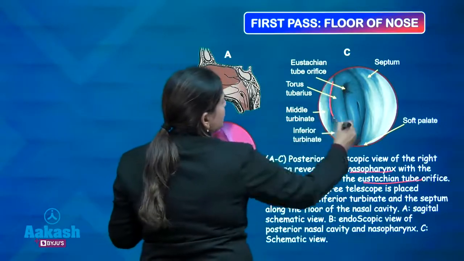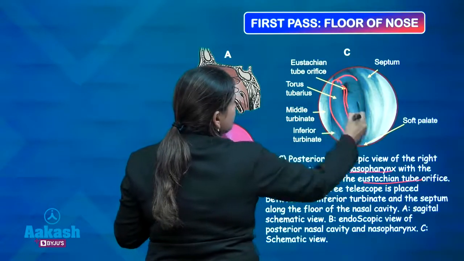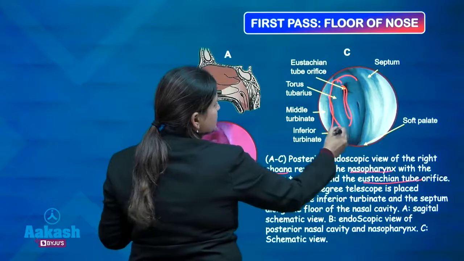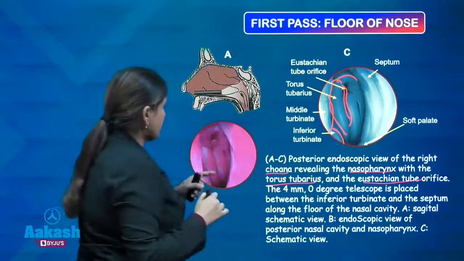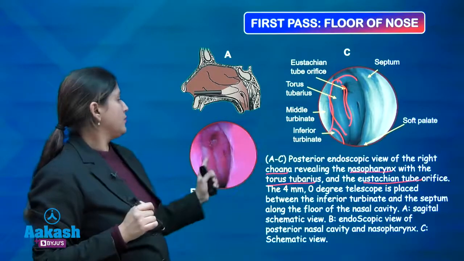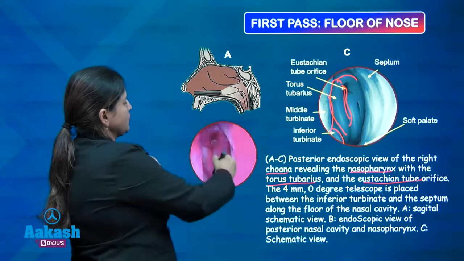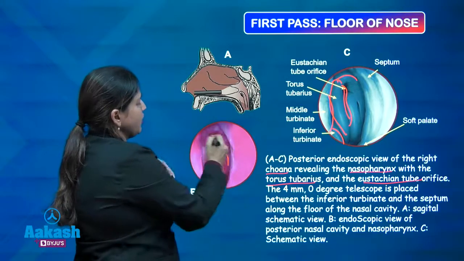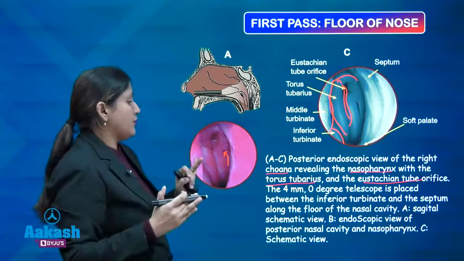This is the torus tubarius, this is the eustachian tube orifice, this is the middle turbinate, this is the inferior turbinate, and this is the septum. This is how the picture will look. Posteriorly, you have the torus tubarius, the eustachian tube orifice, and this is the fossa of Rosenmuller. This is where the carcinoma of nasopharynx originates from.